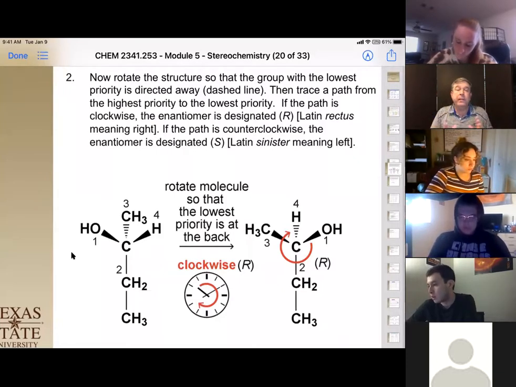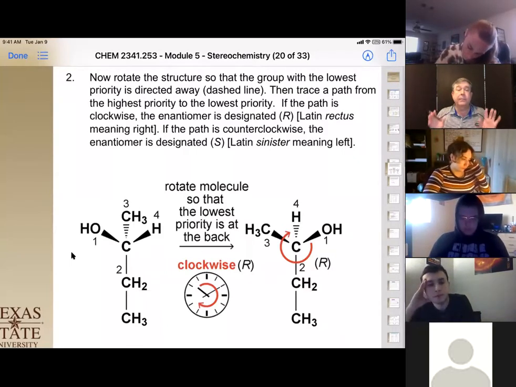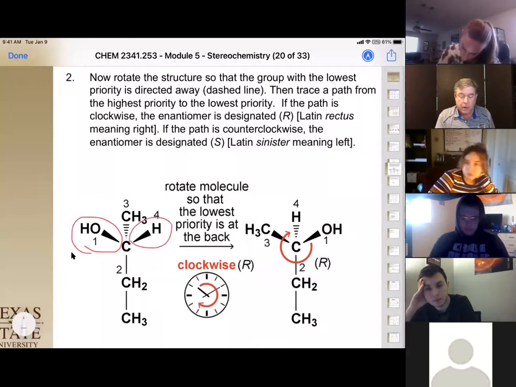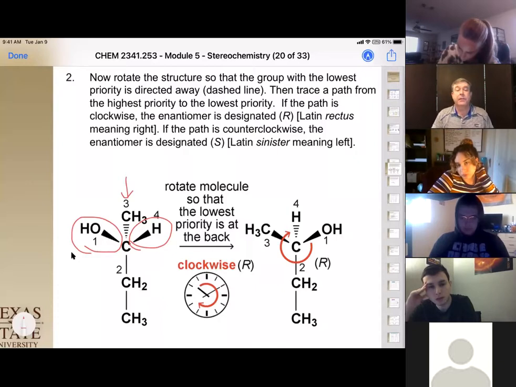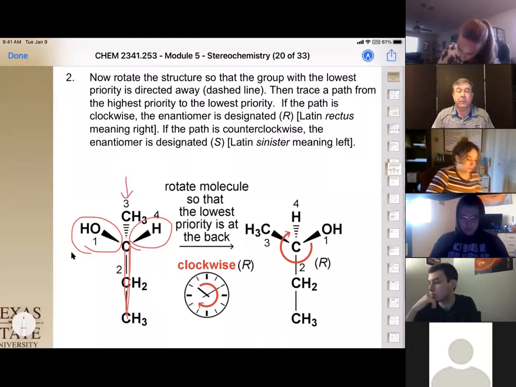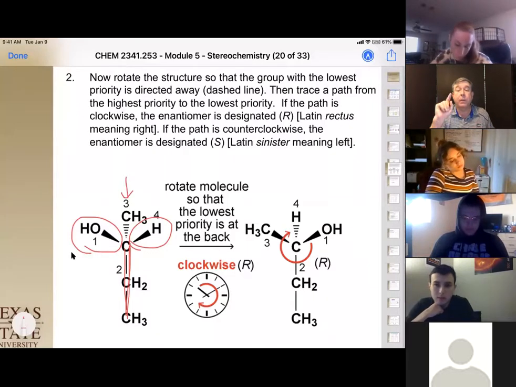So the way the book shows is actually a really good method, but you have to redraw it. So the way we do it is you first assign priority, okay? So in this case here, we've assigned priority and we've redrawn it. So 2 of the groups are coming out of the page. One of the groups is going back into the page, okay? And one of the groups is in the plane of the paper, okay? But we have to redraw it so that the lowest priority thing is the only one going into the paper, going behind the paper.